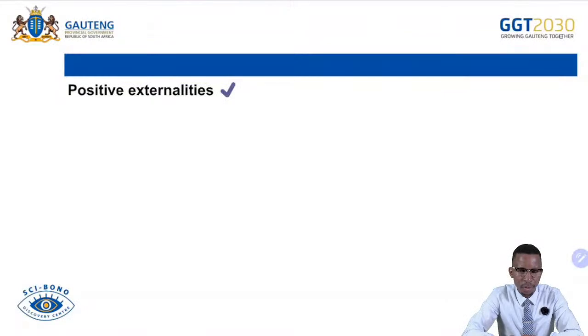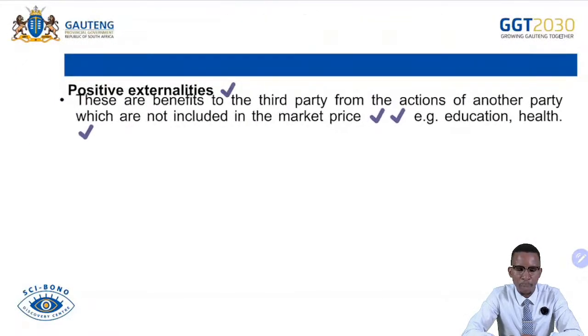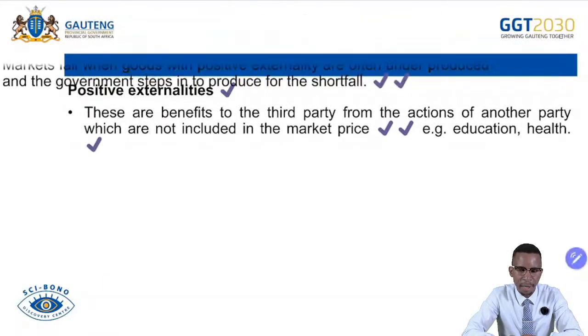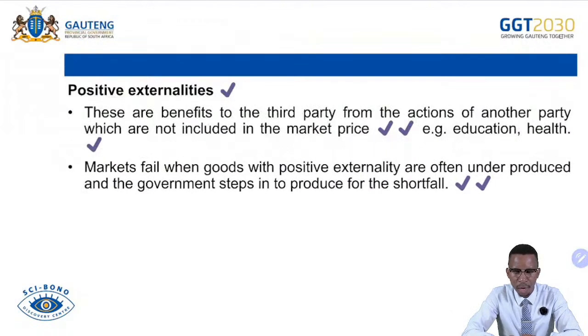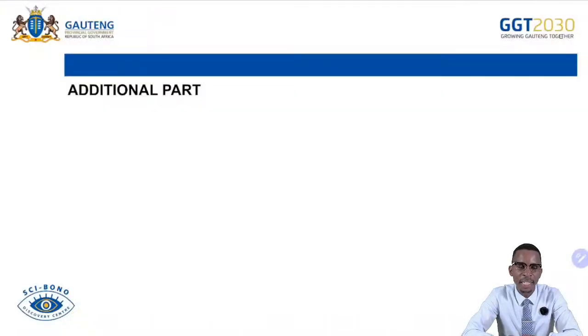And then we continue. Positive externalities. In this case, we talk about benefits that are enjoyed by the third party. Markets fail when goods with positive externalities are often underproduced, and the government steps in to produce those goods and services. Whenever people demand more of goods that are desirable but they are undersupplied, that will lead to market failure. The likes of education, healthcare, as well as the defense forces are undersupplied by the market, but the government intervenes to supply them.